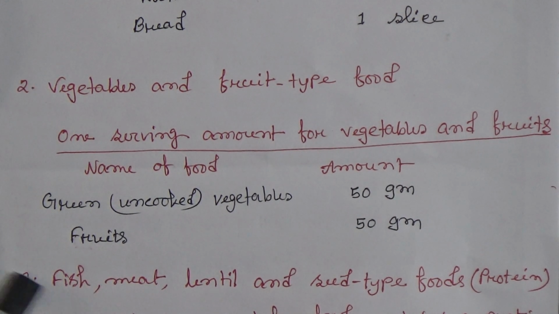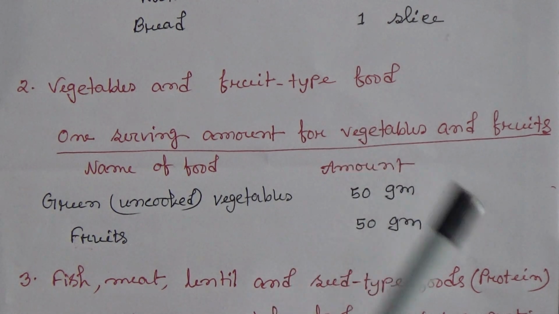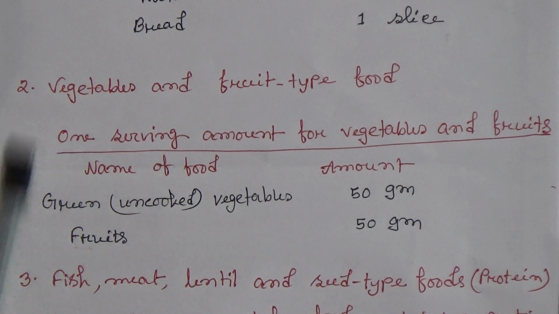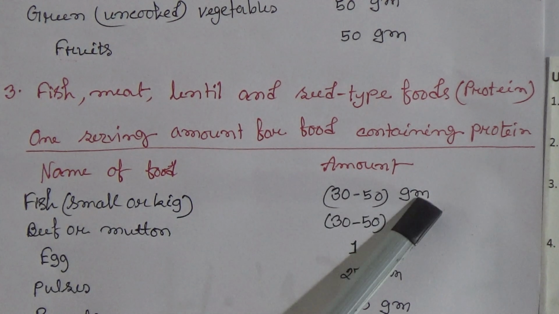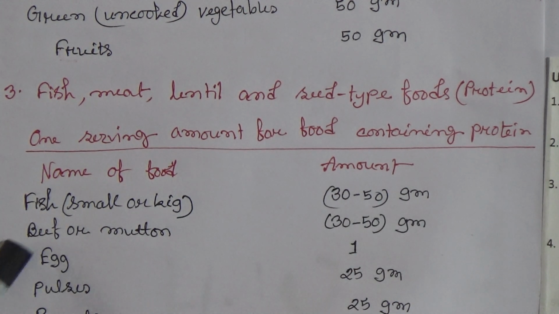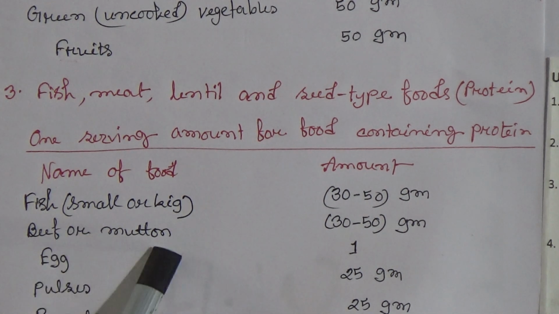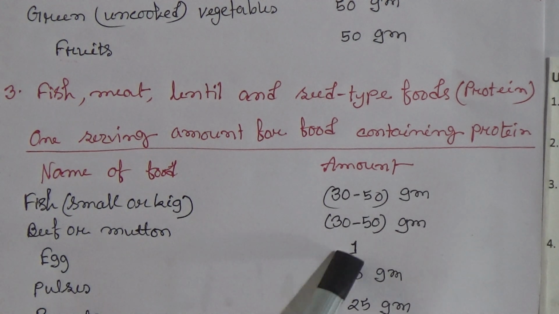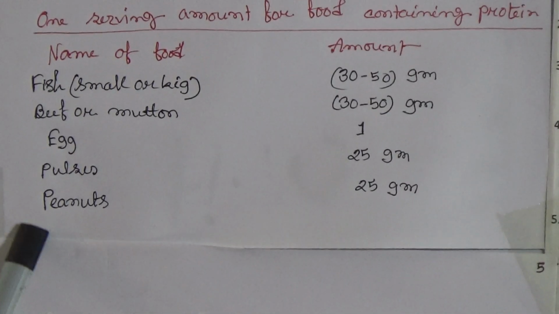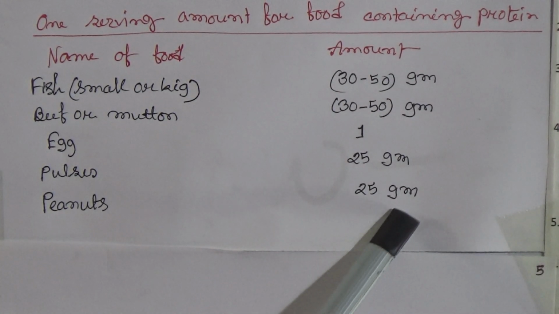Now number 3, fish, meat, lentil and seed type foods. Protein. One serving amount for food containing protein. The name of food and amount. Fish, small or big. For both types of fish, the amount is 30 to 50 gram. Now beef or mutton, the amount is 30 to 50 gram. Egg 1 piece. Pulses 25 gram. Peanuts 25 gram.